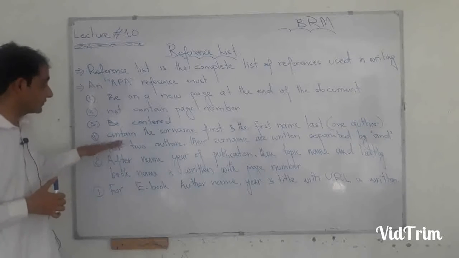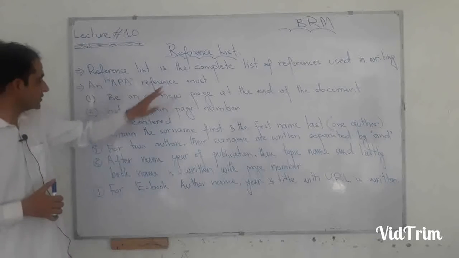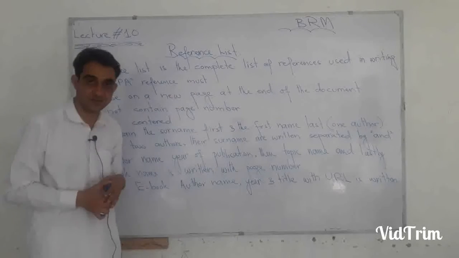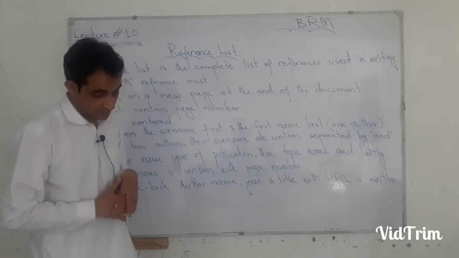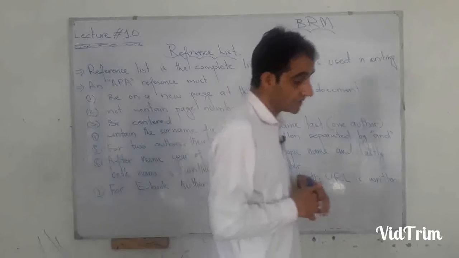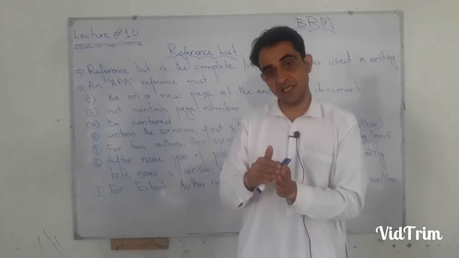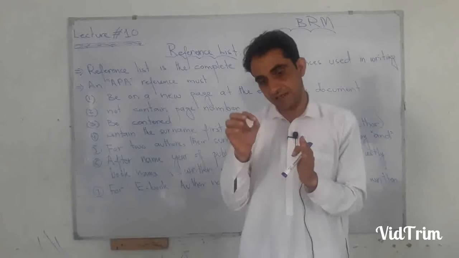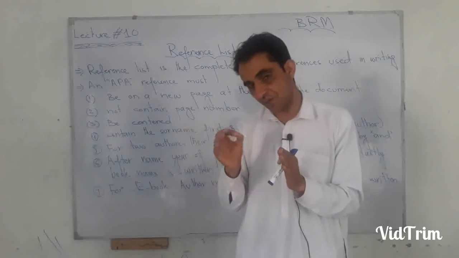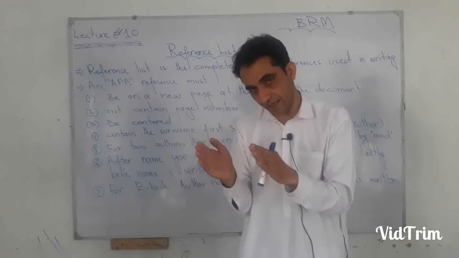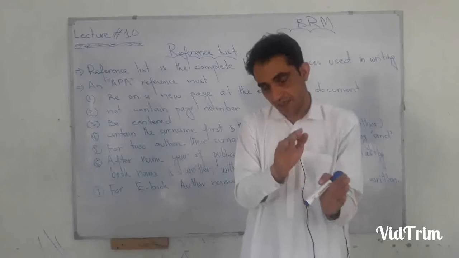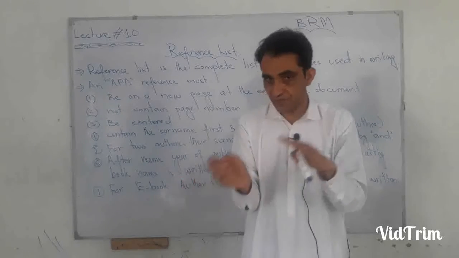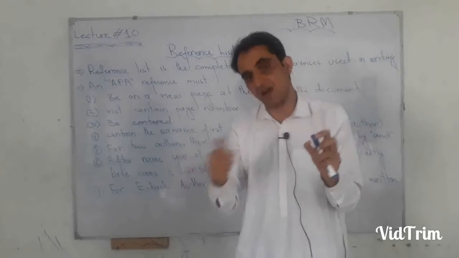Number 4, in APA, reference must contain the surname first and the first name last. For example, we are taking a reference from the book of Syed Zishan. In this name the surname is Zishan. So Zishan we should bring first, and then we should write Syed last. Surname Zishan, first name at the last.